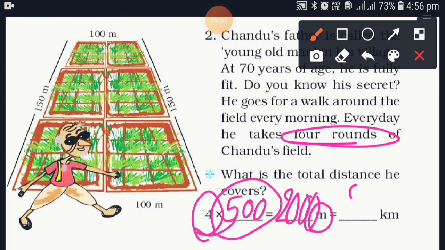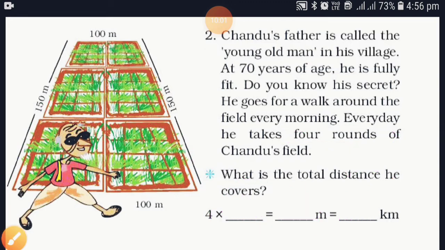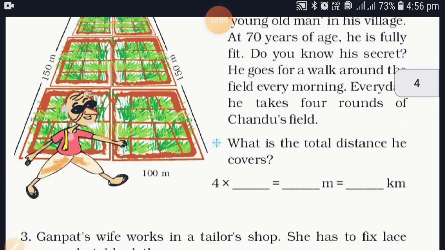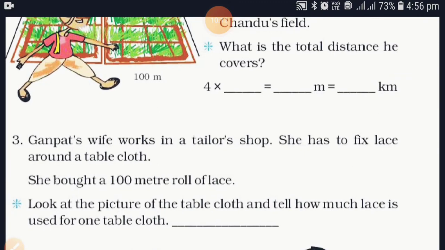Your answer will be 2 kilometer. It means grandfather is taking rounds of 2 kilometer every day, so he will become fit and healthy. From this topic, you should also start walking.